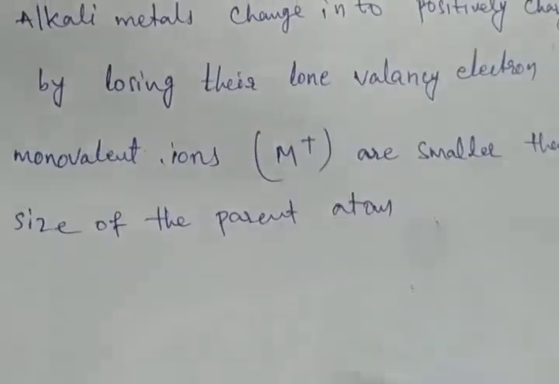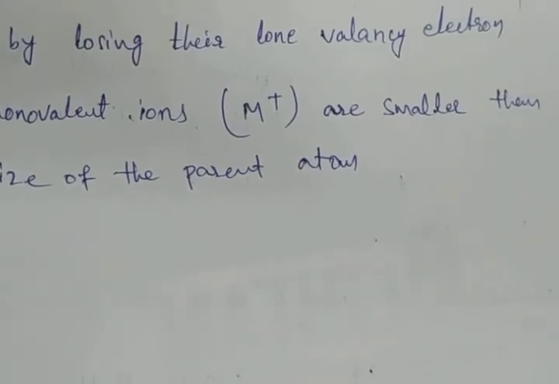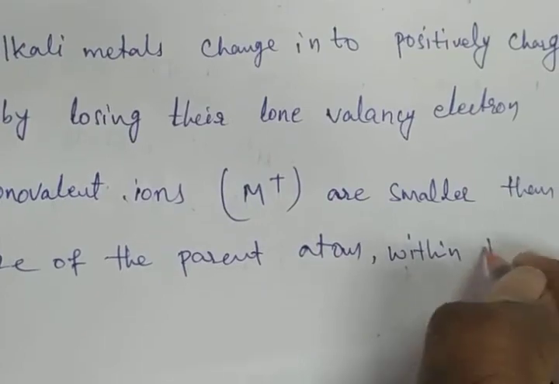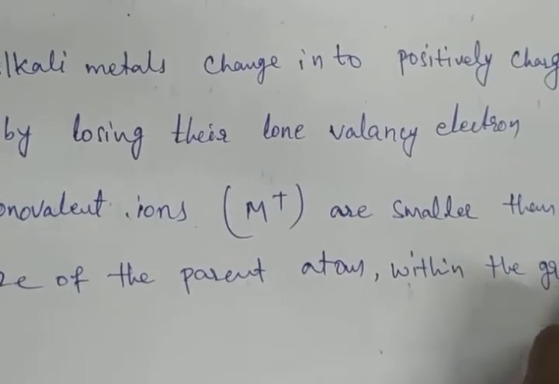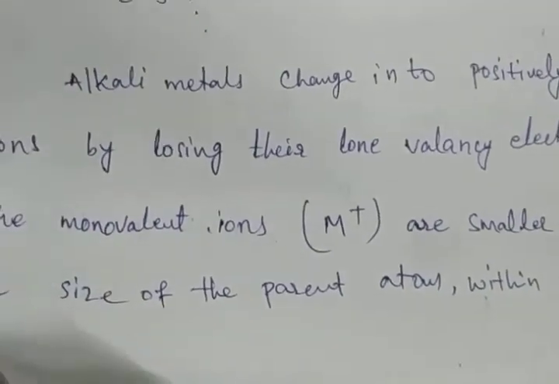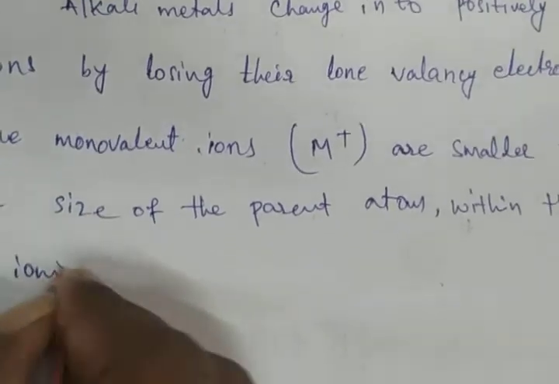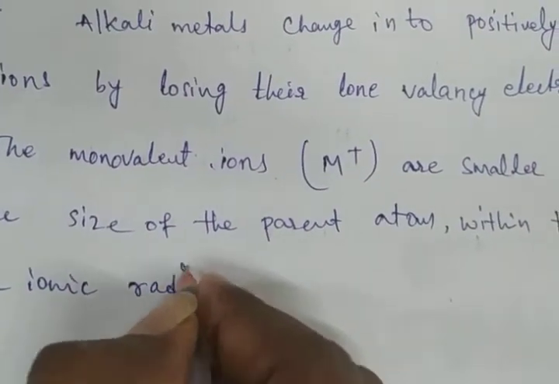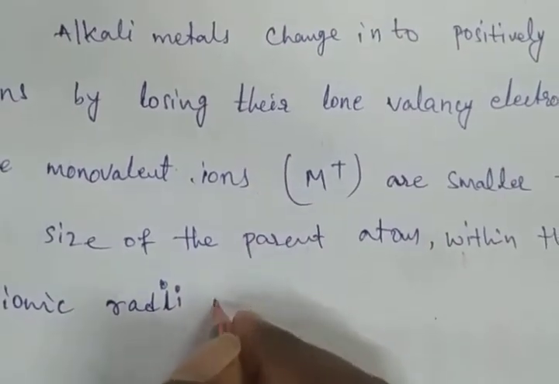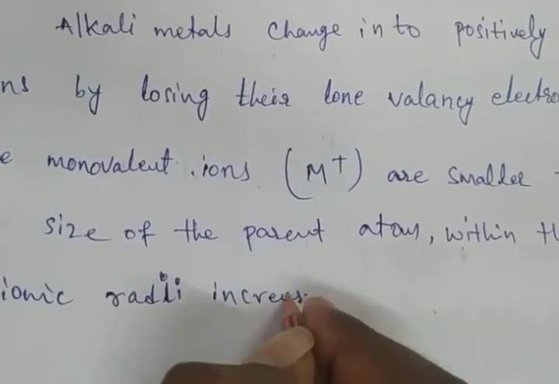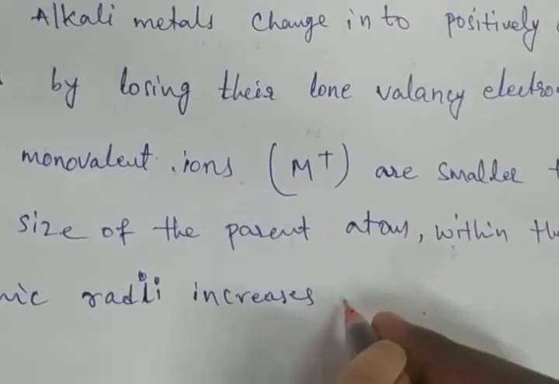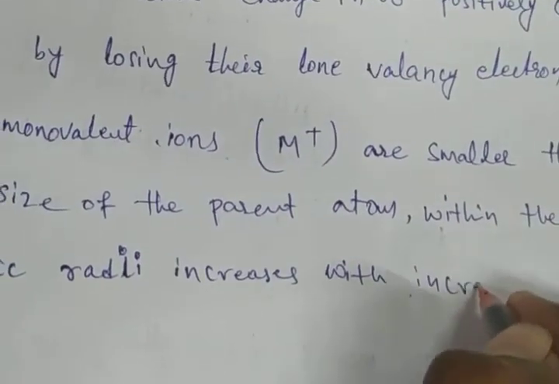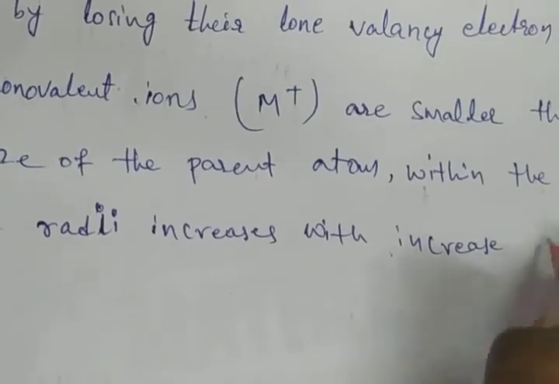Within the group, the ionic radii increase with increase in atomic number.